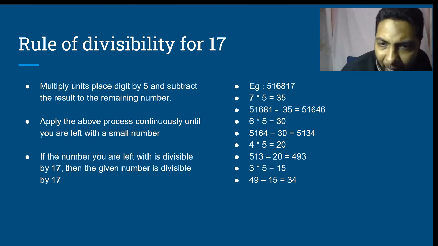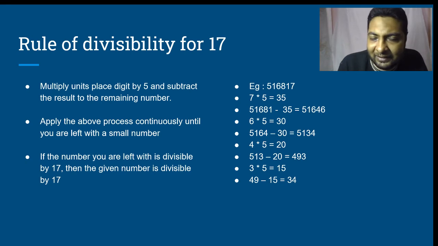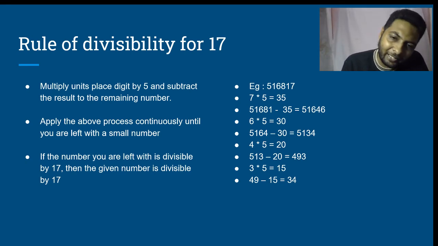If we are good with tables of 17, then we understand that 34 is divisible by 17. Therefore, the given number is divisible by 17.